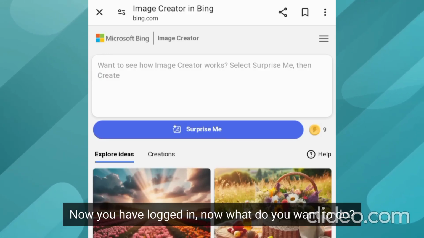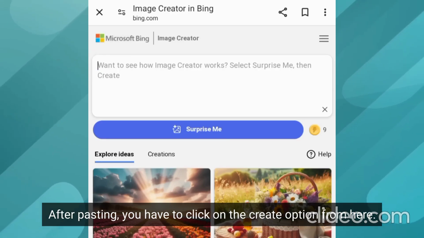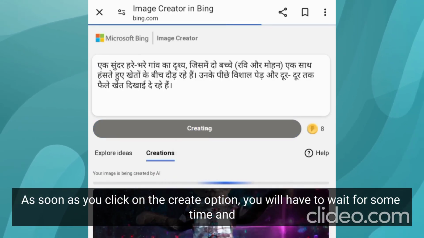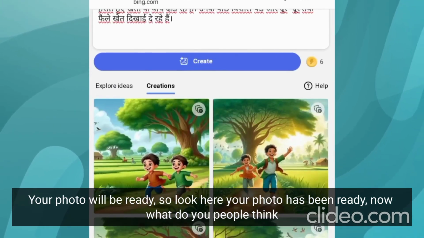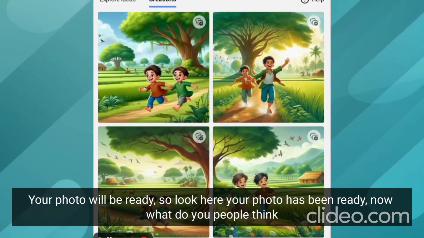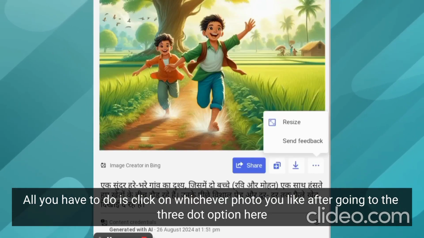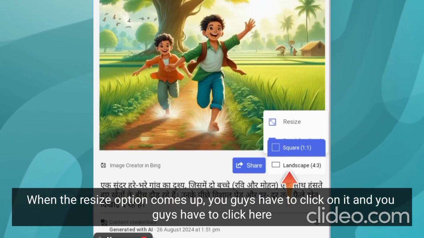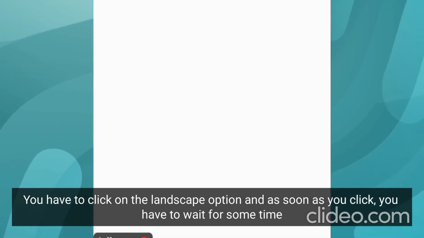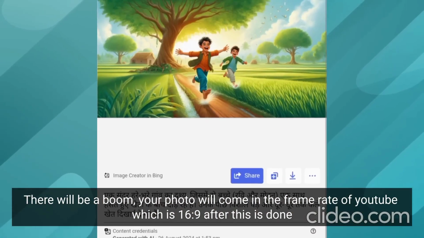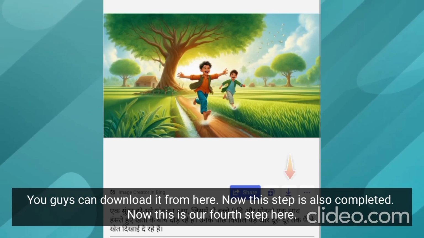Now what do you want to do? Here you have to paste the copy of the prompt. After pasting, you have to click on the create option from here. As soon as you click on the create option, you will have to wait for some time and your photo will be ready. So look here, your photo has been ready. Now all you have to do is click on whichever photo you like after going to the 3-dot option here. When the resize option comes up, you have to click on it and click on the landscape option, and as soon as you click, you have to wait for some time. Your photo will come in the frame rate of YouTube, which is 16:9. After this is done, you can download it from here.